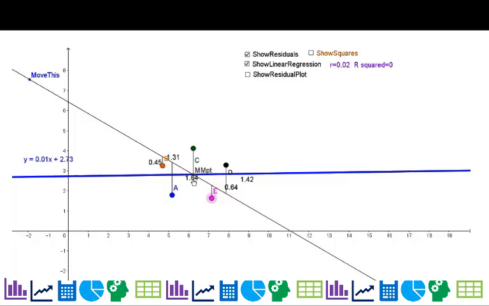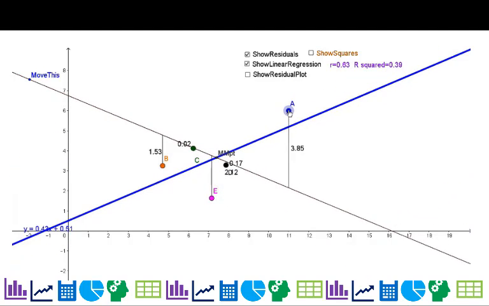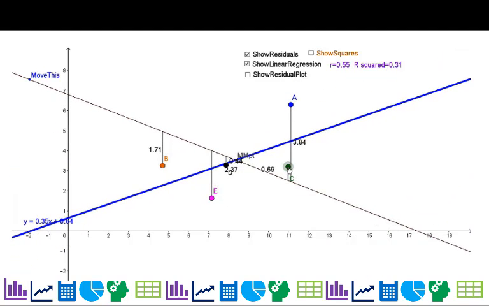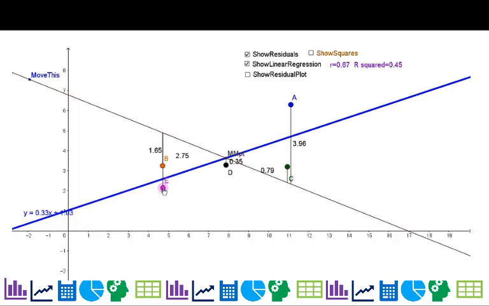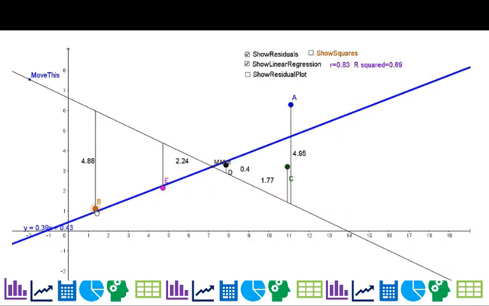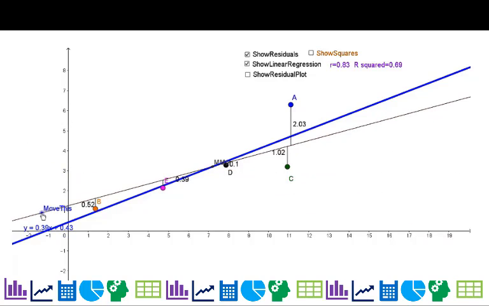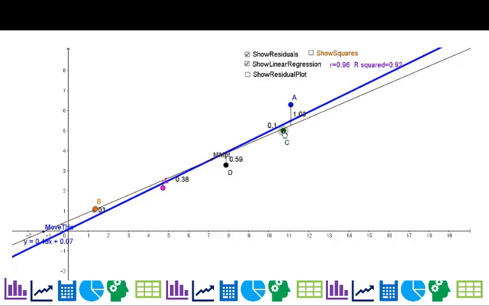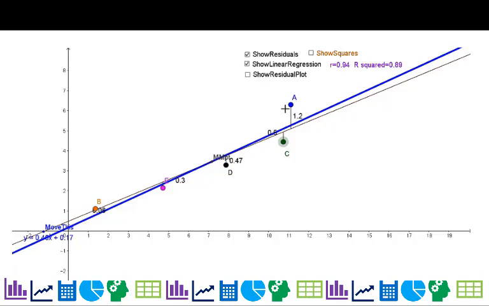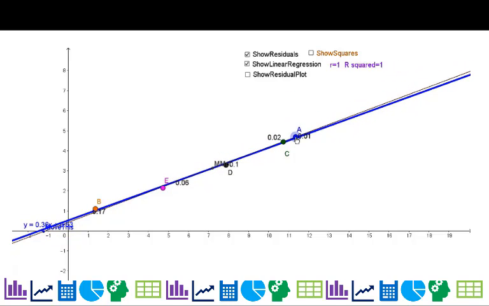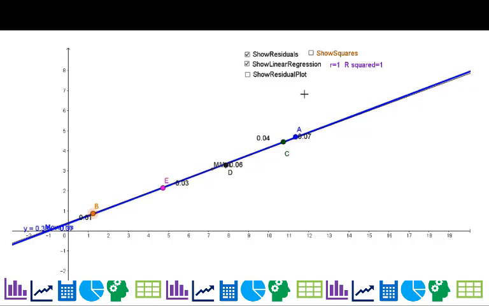Now we're going to make this more of a positive correlation. It doesn't matter which points you have where. I'm going to try and make this perfect, so I'm going to try and line up perfectly here. This C is going to get on my line, and this A is going to get down on my line. That's pretty close. Come on, B. There you are.